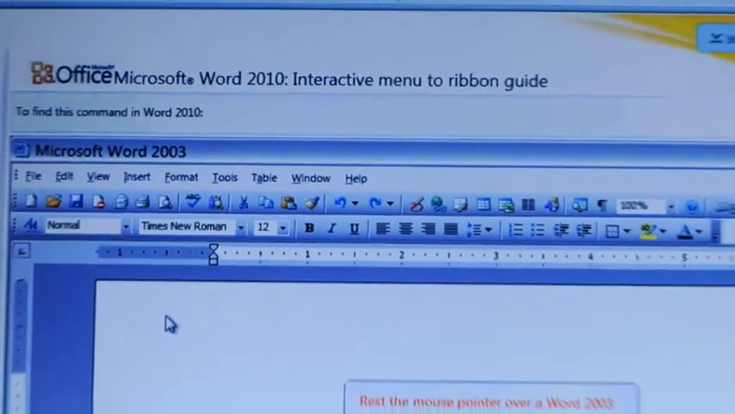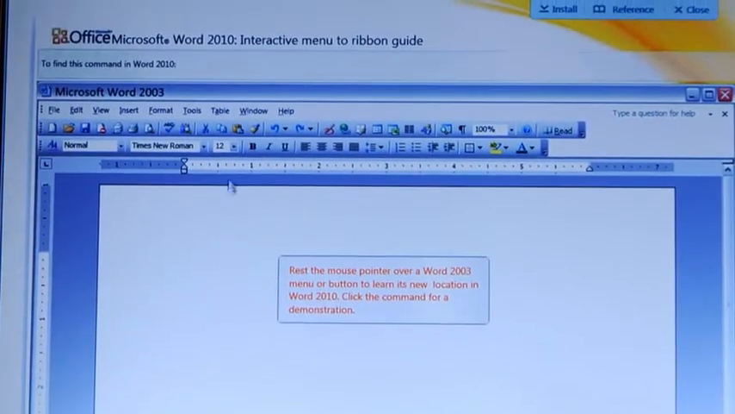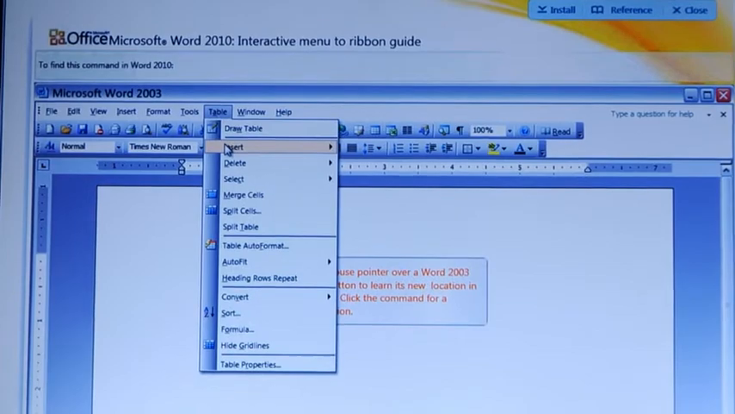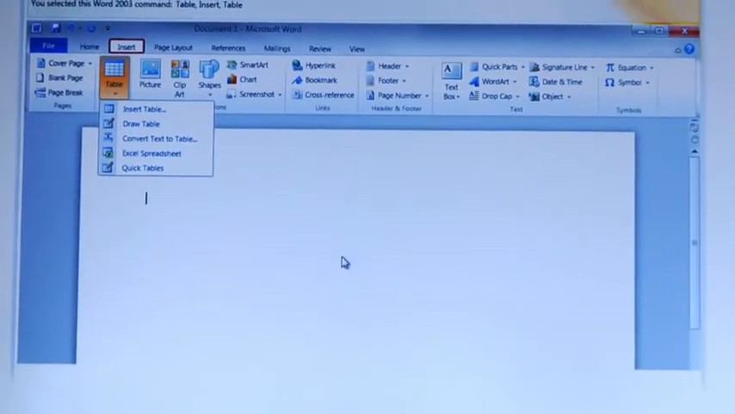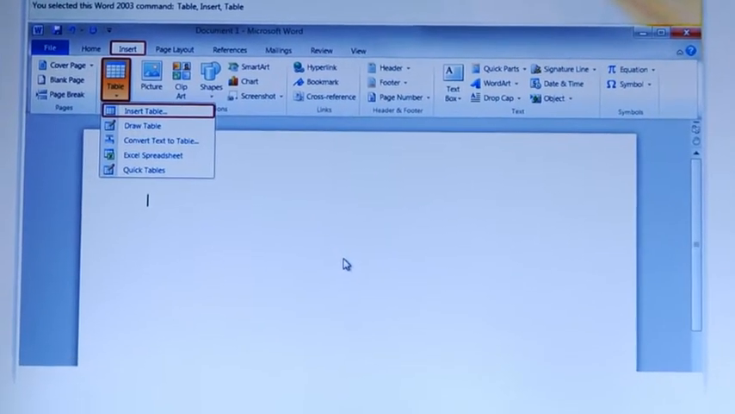And say, for example, I want to find how to do a table. I click Table, Insert Table. This is how I did it in the old UI. And then we show you a simulation of the new UI, and you can see I click Insert Table on the ribbon.